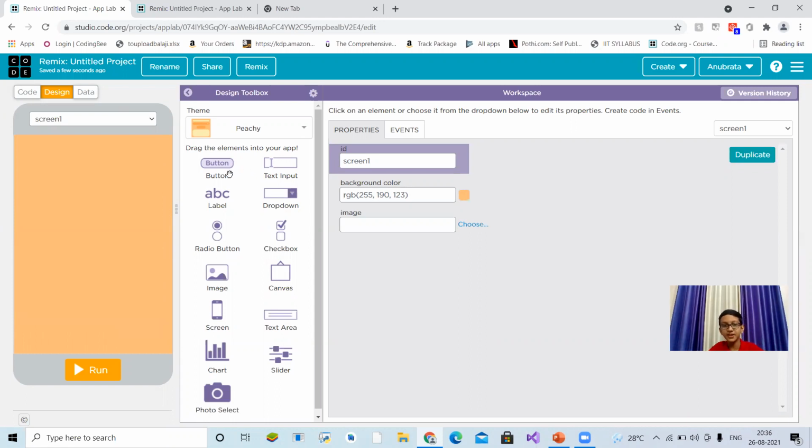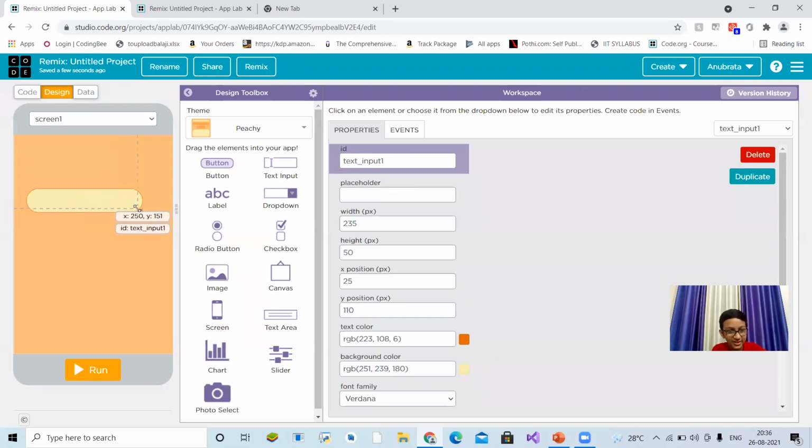So firstly, we will create a calculator app. Not that type of calculator app, not that with cos, sine, tan, theta, cot, like that. It's trigonometry. We will not use that here. This is a simple calculator where there will be two text inputs. In the first one, the user writes 5, and in the second one, the user writes 5. There are 4 options to choose: plus, minus, multiplication, or division. So when the user clicks on that, it will show the result. Okay, friends? So let's design it.